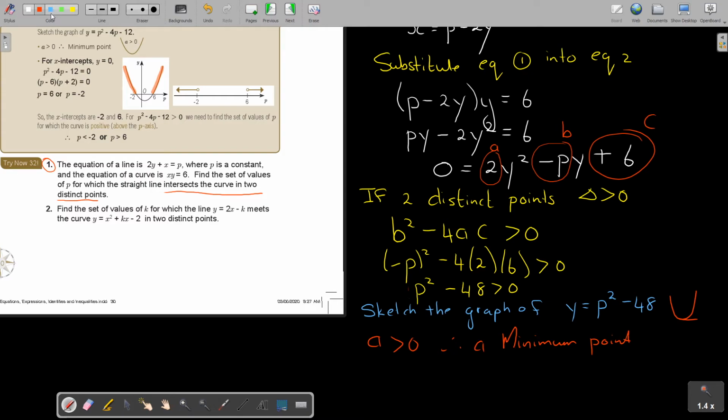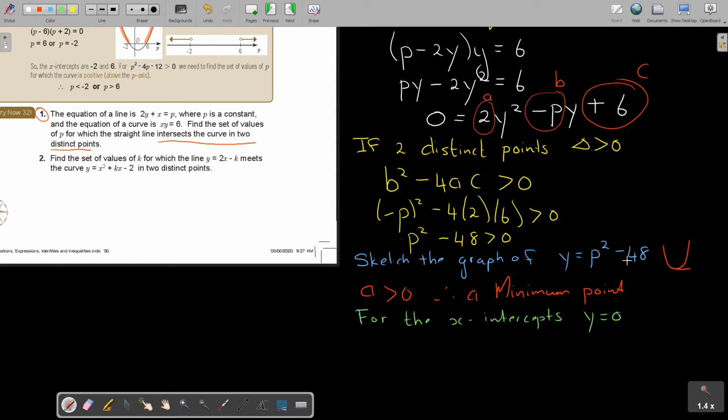Okay, so for the x-intercepts, y is equal to 0. So I'm going to say 0 equals p squared minus 48. Okay, and I can just make it p squared is equal to 48. And okay, so p is plus minus the square root of 48, let's just leave it like that.